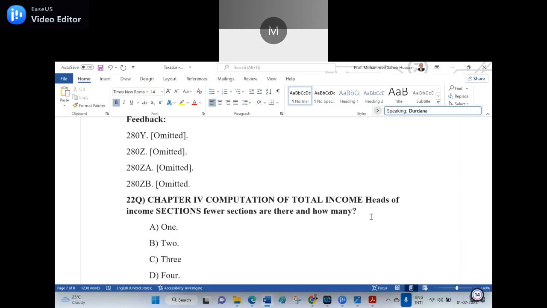Wrong. That means you did not see the Income Tax Act at all. D is the right answer, sir. B is the right answer, sir. 2 is the right answer.